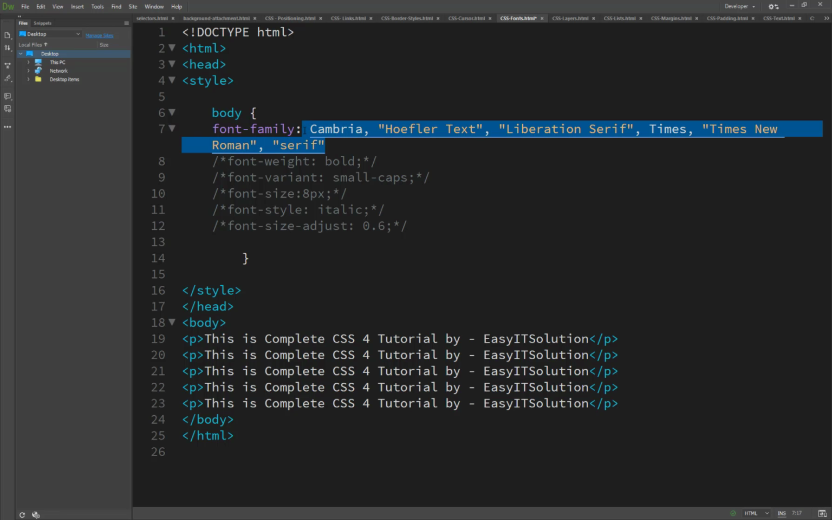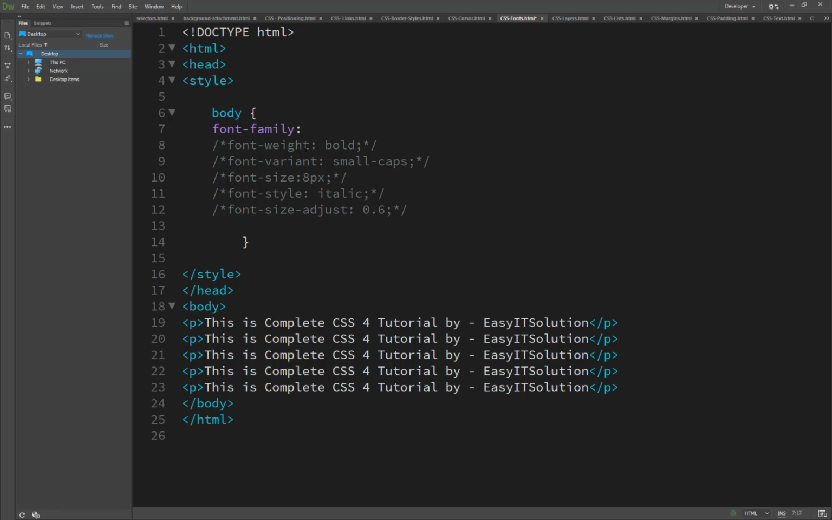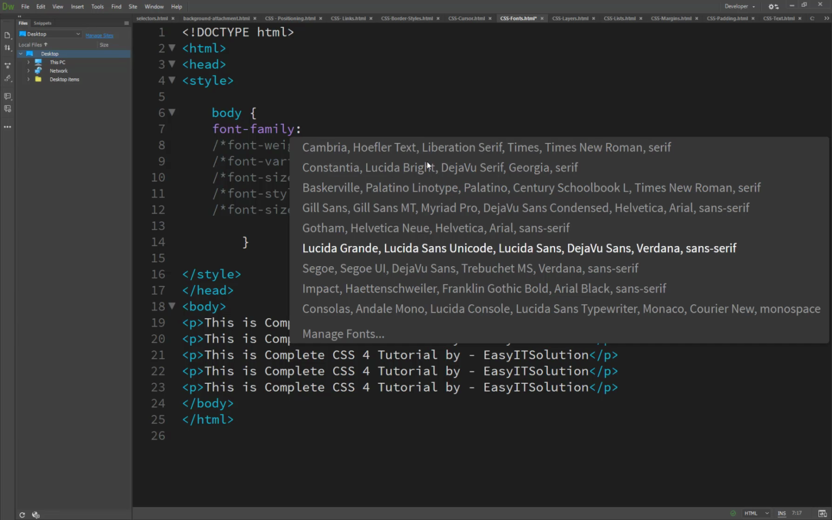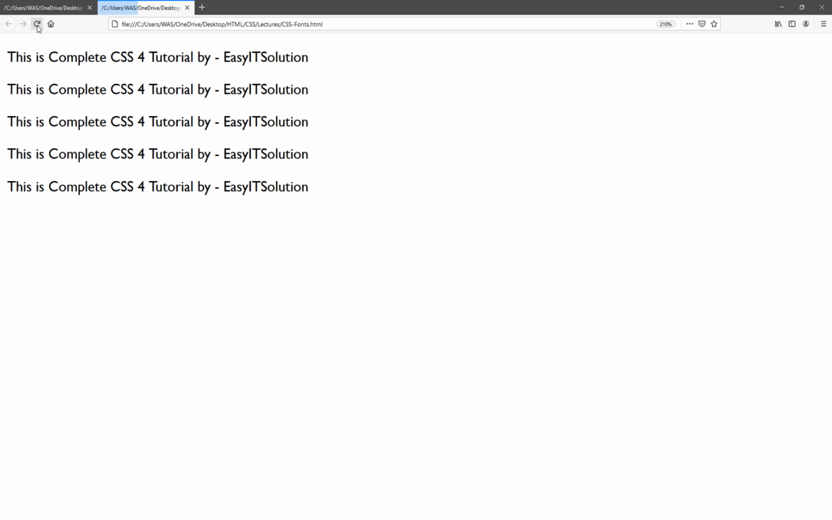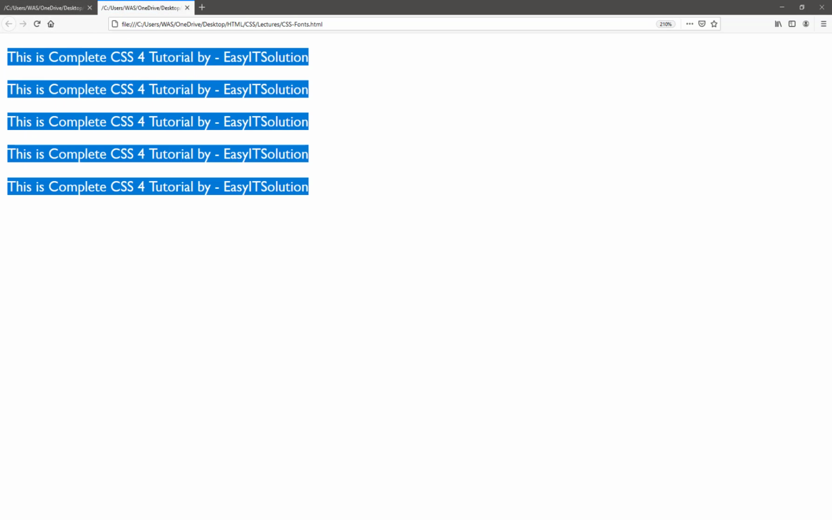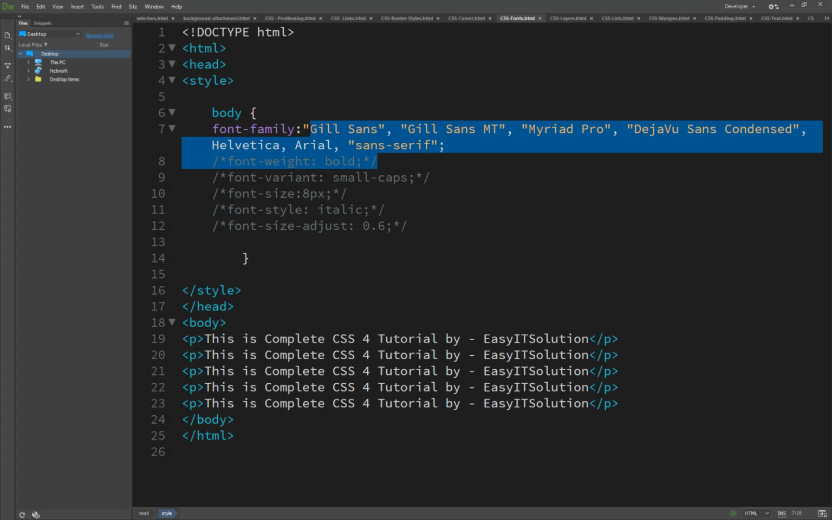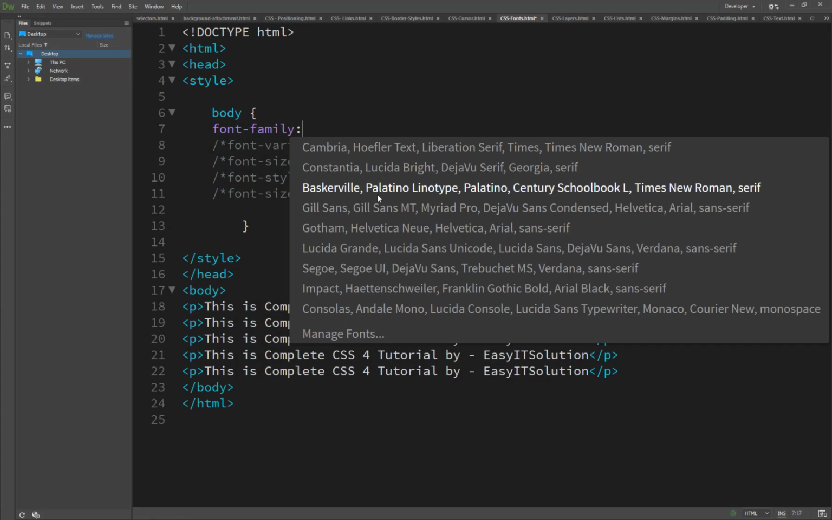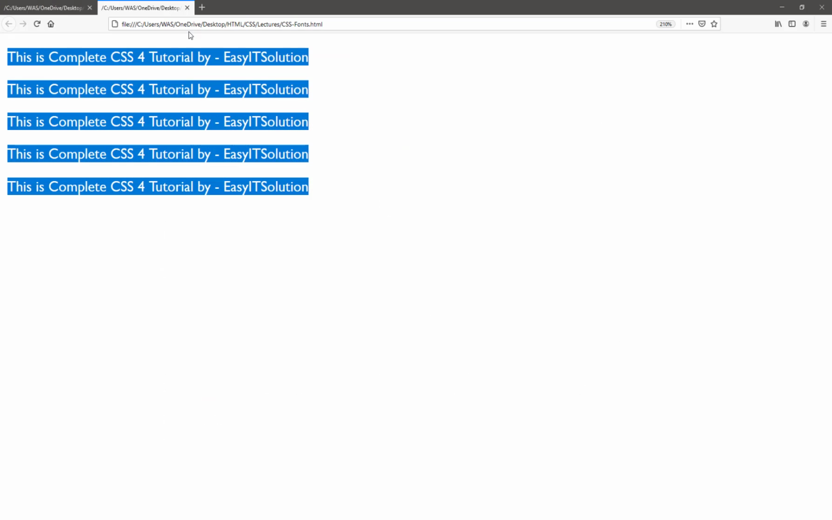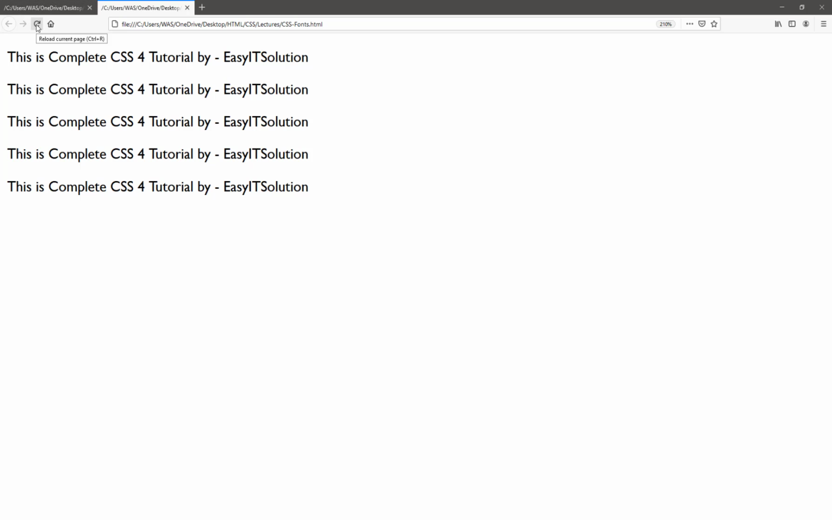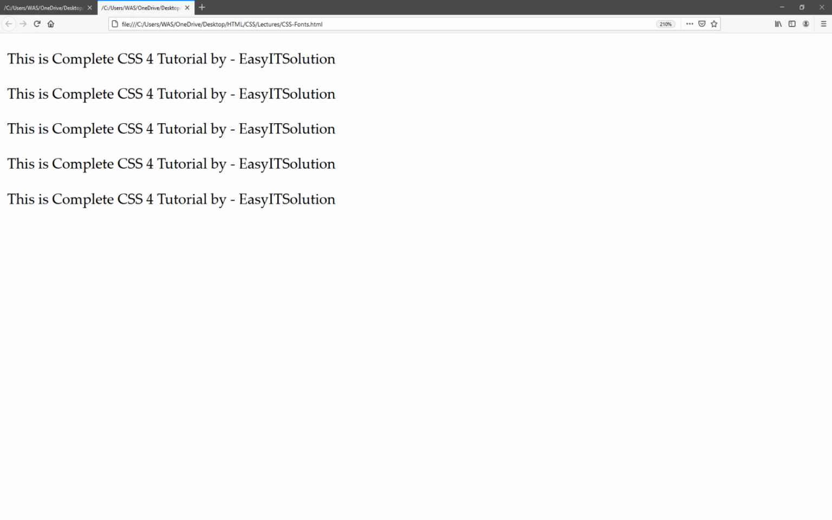After this, press Control Space and you will see the font families here. I select this one, and you will see the result now. It's changed. Now if we use another one like this, you will see our font face changes. So this is how the font family works.